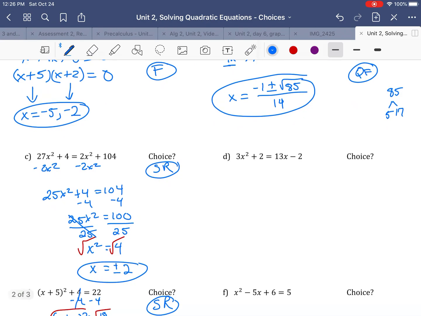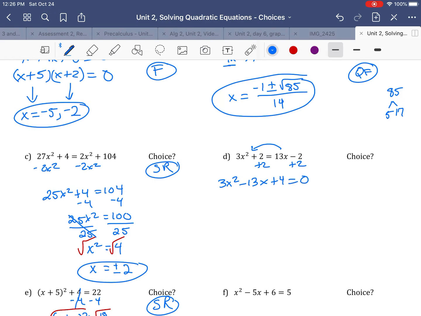So let's look at letter D. I've got to get this in standard form. So I'm going to pop that 13x to the other side. It becomes negative. I'm going to go ahead and add 2 to this and add 2 to that. So I get 3x squared minus 13x, and then add 2 and 2, you get 4 equals 0.